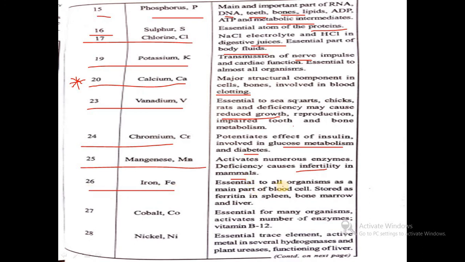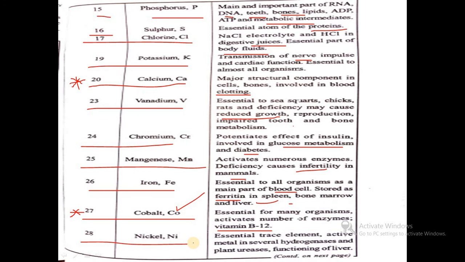Then iron, essential to organisms as a main part of body cells and also present in hemoglobin, stored as ferritin in bone marrow and liver. Then what is the function of cobalt? Essential for many organisms, activates a number of enzymes, vitamin B12. So this is also important for objective purposes. In vitamin B12 which element is present? Cobalt.